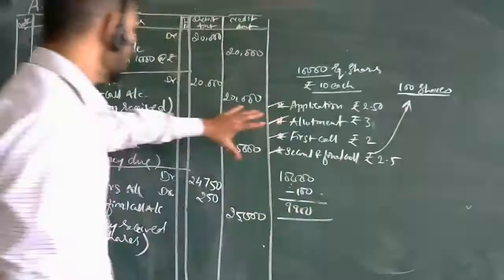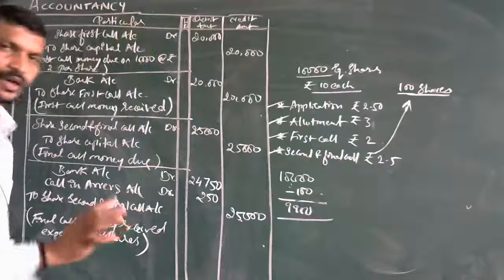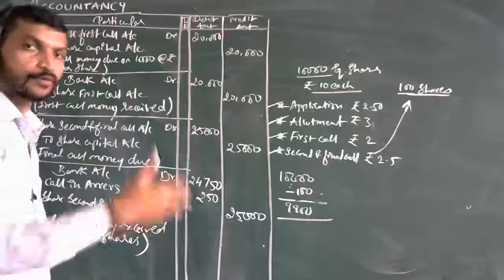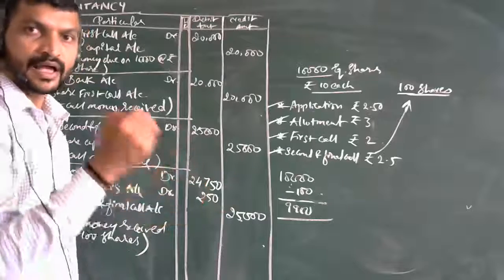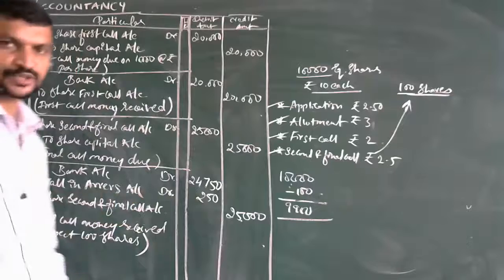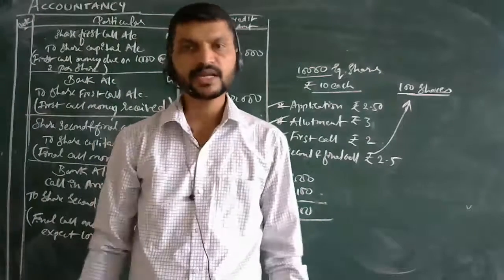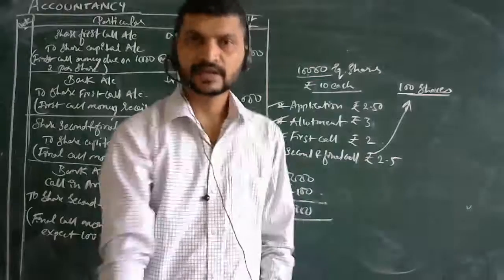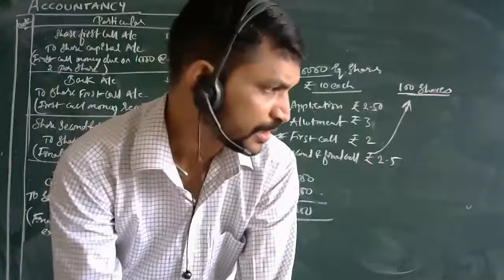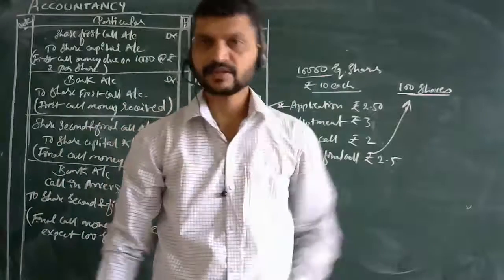So till here it was just one point to adjust. Remaining all the steps we took are the same, from the first application, allotment and the on-call. Now the adjustment which has come is the call in arrears adjustment. Next, the adjustment which will be coming is call in advance. I will tell the theoretical part and journal entries if possible. Then we will have problems on that in the further classes.